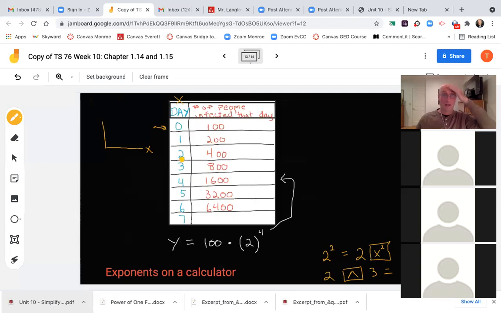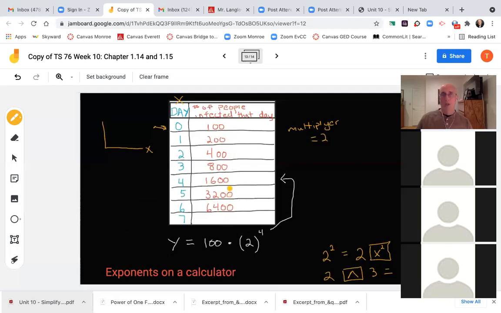The second day, after 2 days, we have 400 people infected. All the way down, you see it's doubling each time. So what is our multiplier? Our multiplier is 2. Each previous number is multiplied by 2 to get to the next term, the next value.